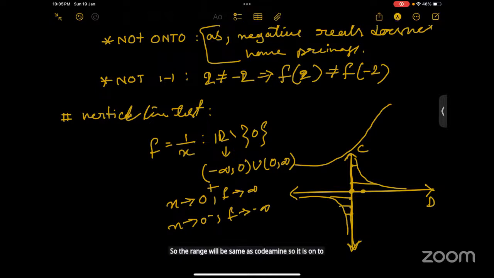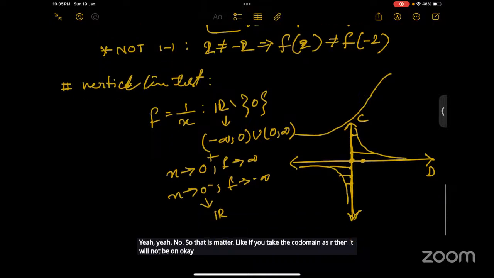No, that matters. If you take the codomain as R, then it will not be onto. But if you take the codomain as R minus 0, then it will be onto.